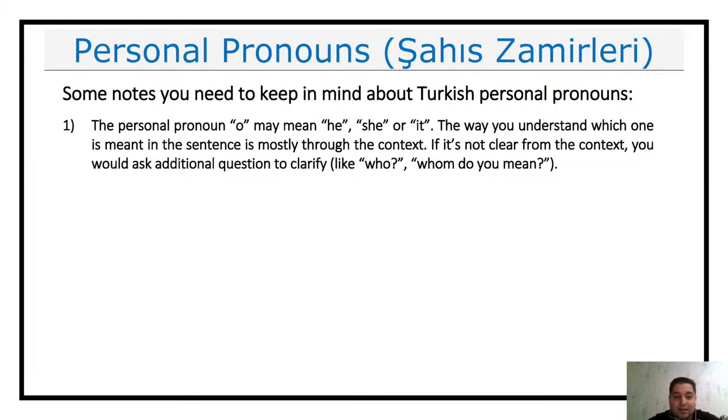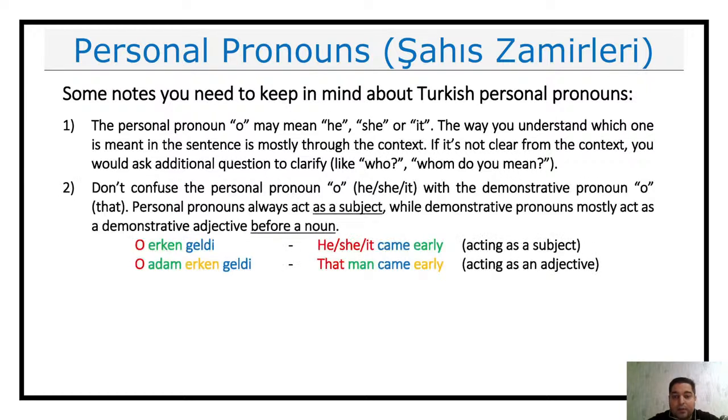The second note about the personal pronouns in Turkish is that whenever we come across O, we have to distinguish it from the demonstrative pronoun, okay? Because the O that we see in this lesson is about the personal pronouns. O, he, she, it, is a personal pronoun. And pronouns in Turkish are called zamir, okay? Zamirler, pronouns. So the personal pronoun O is different than the demonstrative pronoun O, which acts as an adjective.